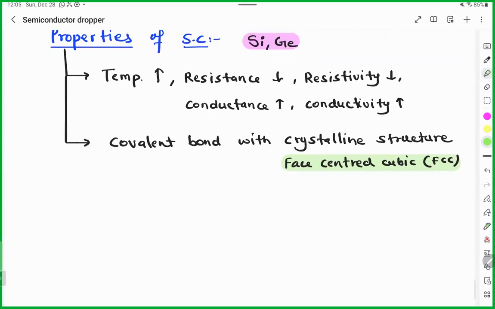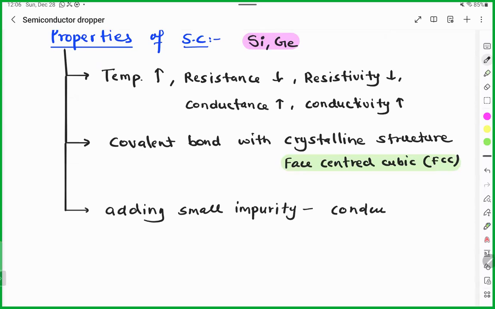Okay, next property. If you add impurity, what will be the impact, Sarah? If you add small impurity, what will happen? The conductance will increase.